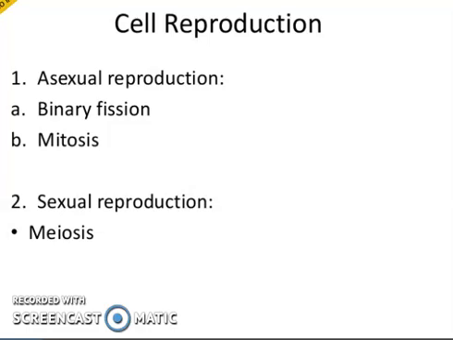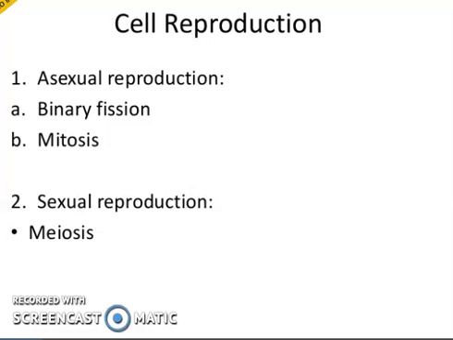Binary fission is a simplified form of mitosis which occurs in small unicellular organisms like bacteria. In eukaryotic cells, the proper formation of a new cell occurs by passing through multiple stages and phases, and this complicated process is called mitosis.